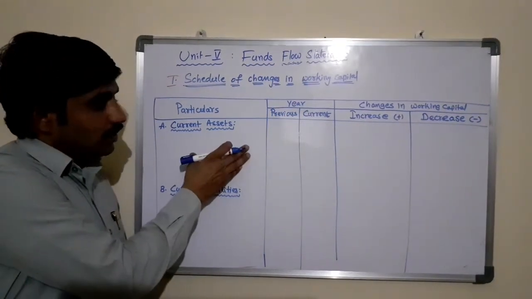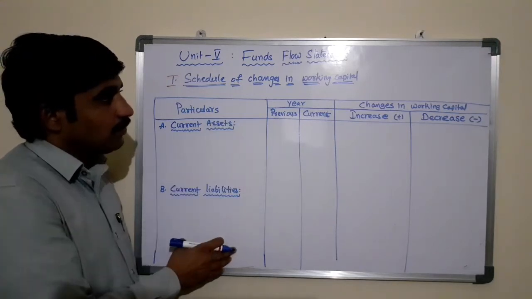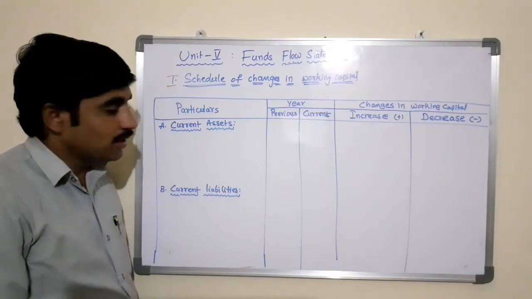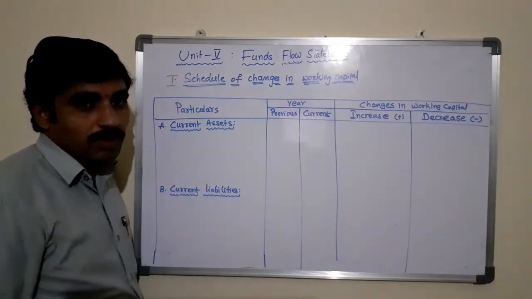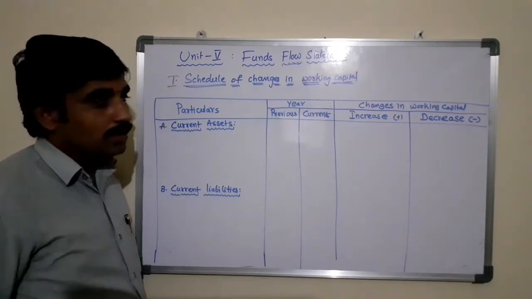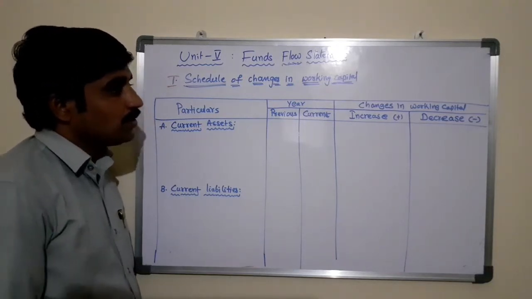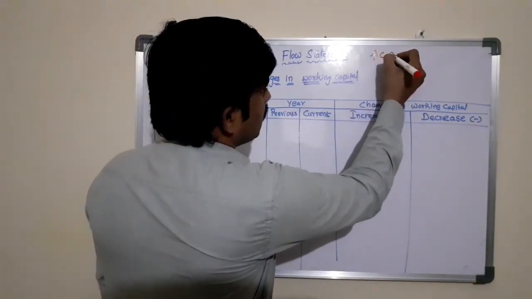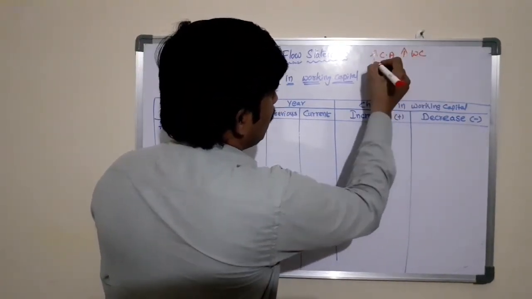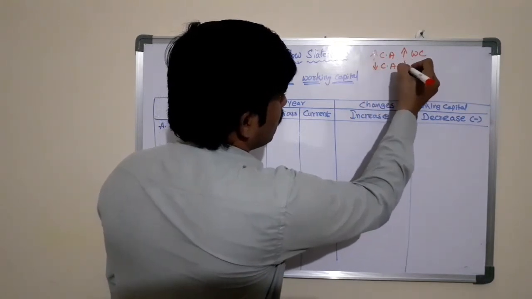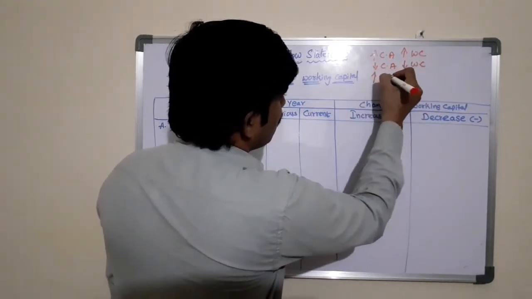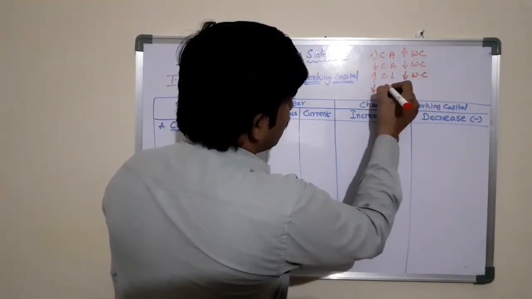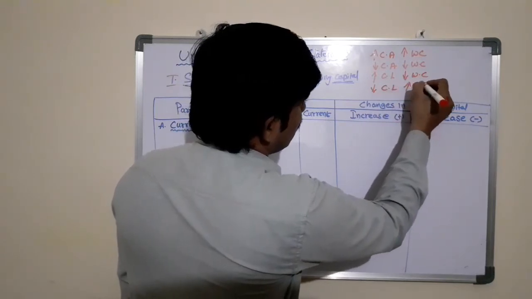So what is the purpose of this schedule of changes in working capital? To determine the net increase or decrease in working capital. Hence we take the two components of working capital, that is current assets and current liabilities. We have the principles to treat them: increase in current assets, increase in working capital; decrease in current assets, decrease in working capital; increase in current liabilities, decrease in working capital; decrease in current liabilities, increase in working capital.